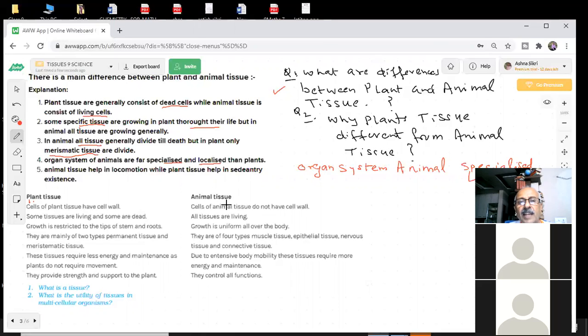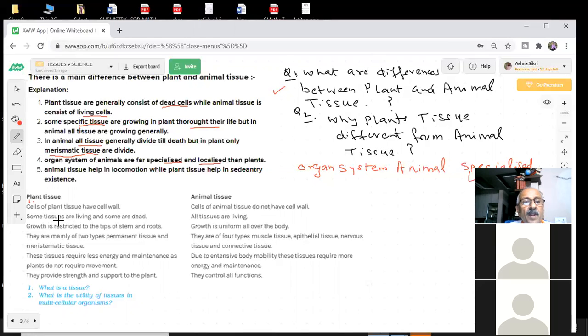What about animal tissue? Cells of animals do not have a cell wall. They do not have a cell wall. Here there is a cell wall. You see, you are making so much wooden furniture from the wood of the tree. You know about that? All your furniture is made from the wood of the tree.